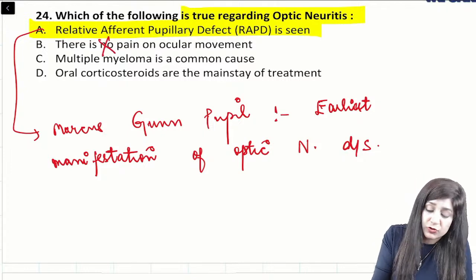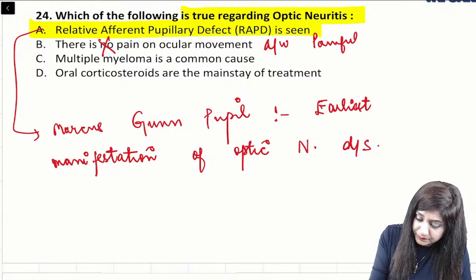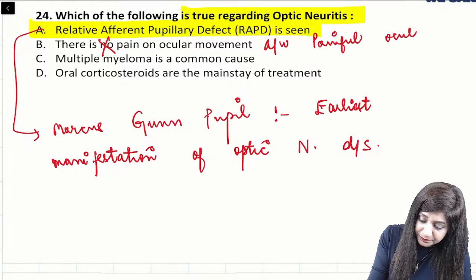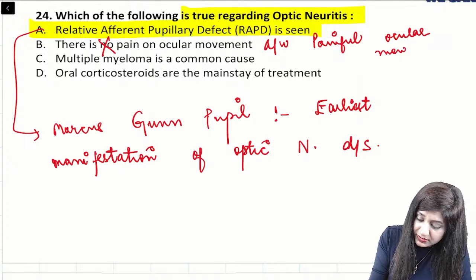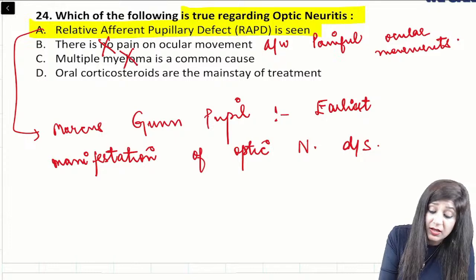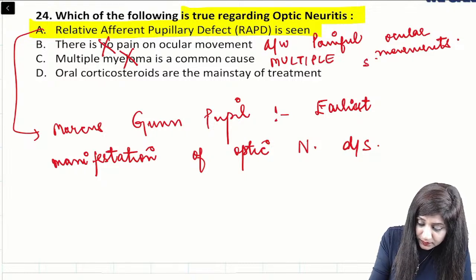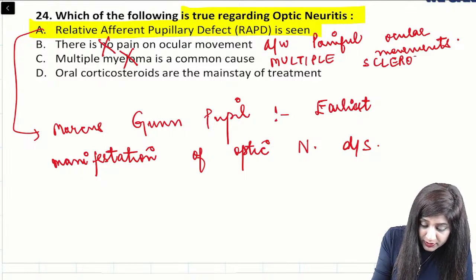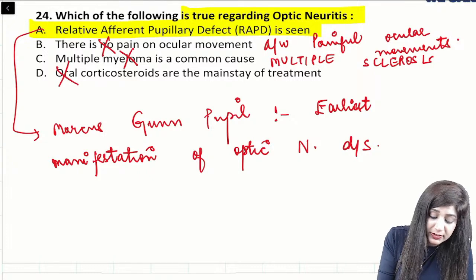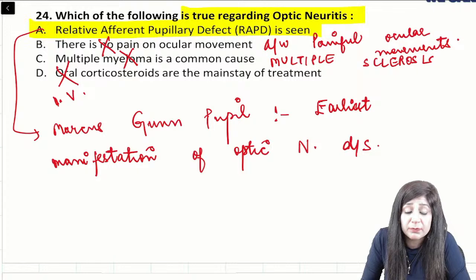There is no pain, that is wrong; it is associated with painful ocular movements. Multiple myeloma is not the common cause; it is actually multiple sclerosis that is the most common cause. Oral steroids are not the mainstay of treatment; rather, IV steroids are the mainstay of treatment.